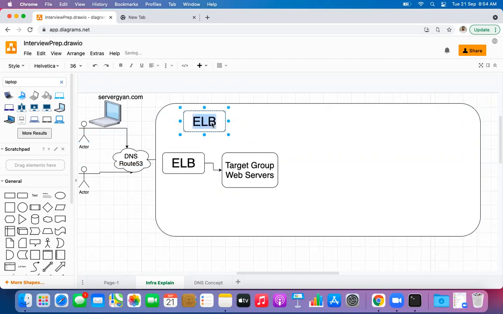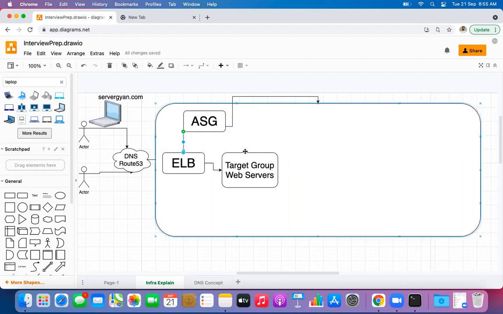We will have to define an ASG, an auto scaling group. This auto scaling group will hold the information of this load balancer as well as this target group. For example, if these servers are responding slowly, or if the load on these servers is increasing or reducing, then the auto scaling group is going to handle the number of web servers within this target group, to ensure that cost is being used appropriately.